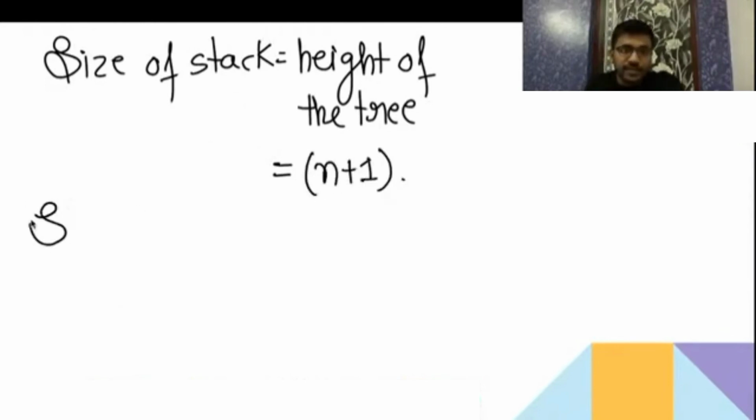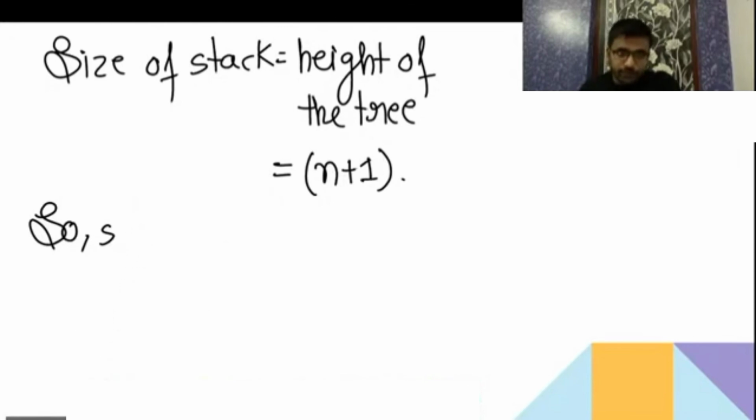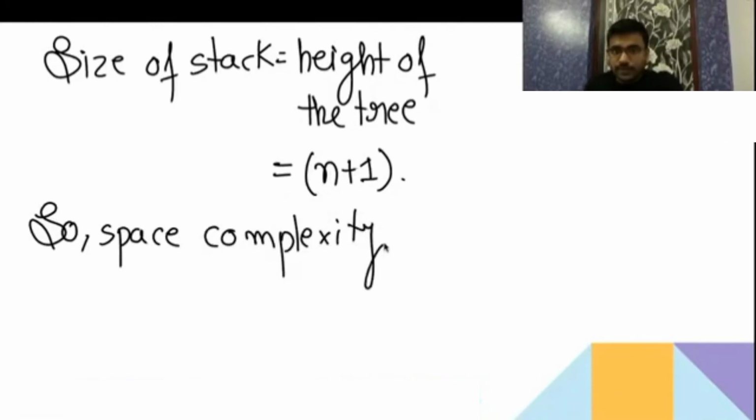So the space complexity is going to be O of n. Understood? The space complexity is equal to O of n. Is it clear? Space complexity is going to be O of n.